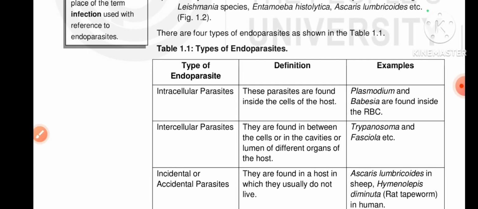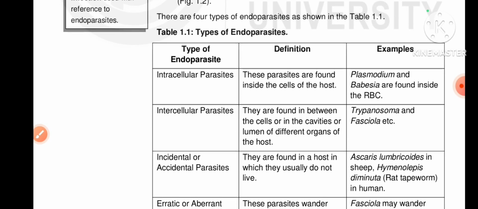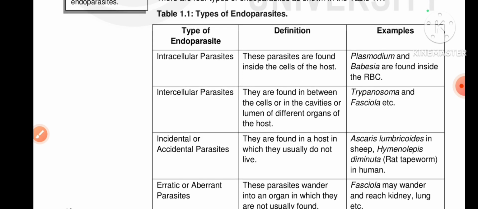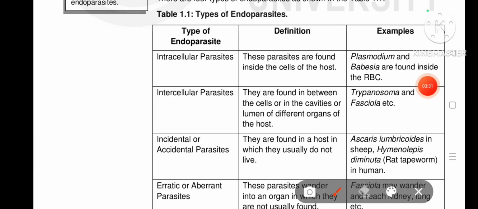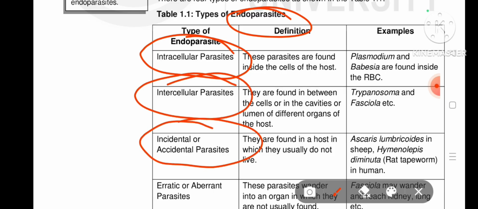Okay. Here we can see some parasites, types of endoparasite, definitions and examples. Endoparasites are divided into four types: intracellular endoparasite, intercellular endoparasite, incidental or accidental parasite, and erratic and aberrant parasite.